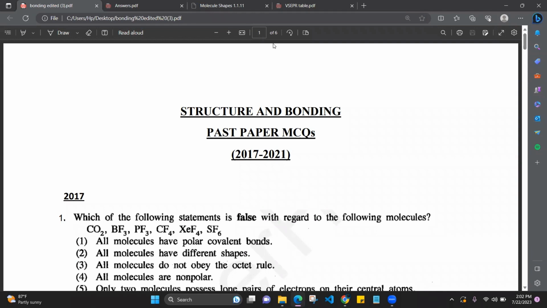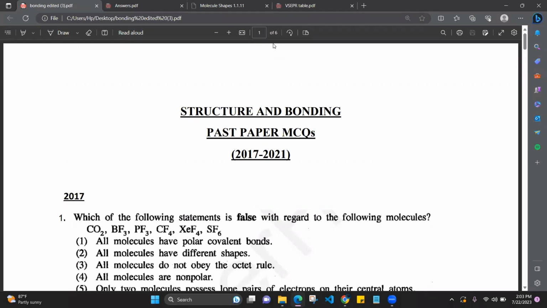But structure and bonding, if you know the theory to the point from the basics, and if you have applied all the shortcuts and done the past paper questions for about 10 to 15 years, then for sure you will be able to do it within a few minutes.